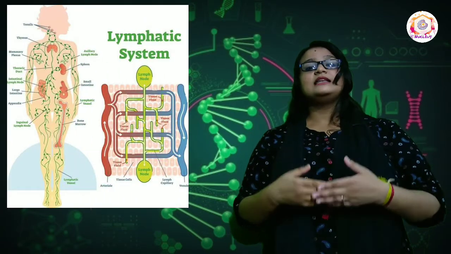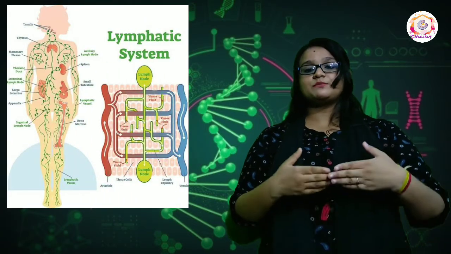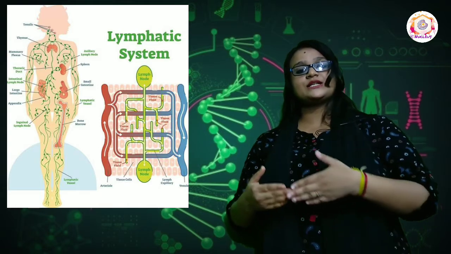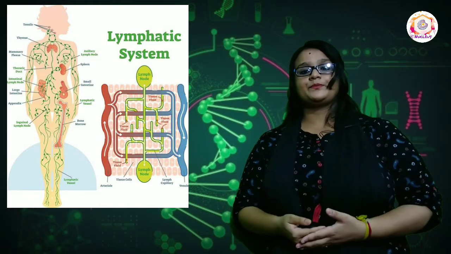There is one more system that comprises the circulatory system, that is the lymphatic system. The lymphatic system transports materials through a circulating fluid called lymph. Lymph is a straw-colored or light yellow-colored fluid connective tissue. It is formed of two parts, plasma and lymphocytes. Lymph plays a major role in our body.